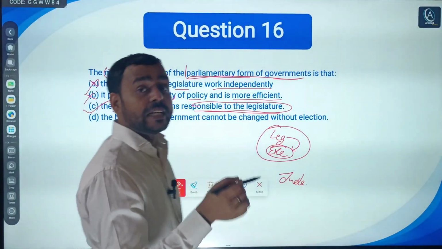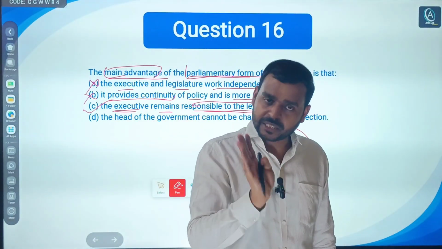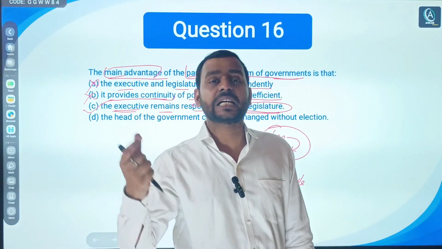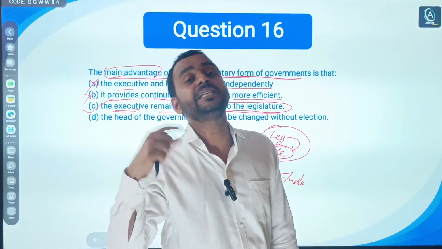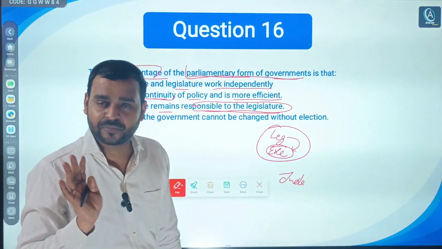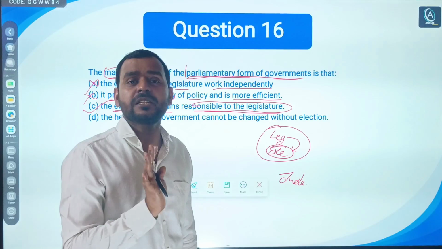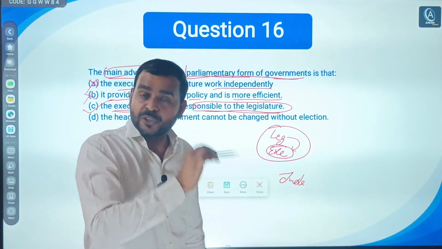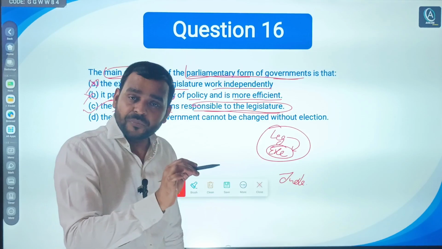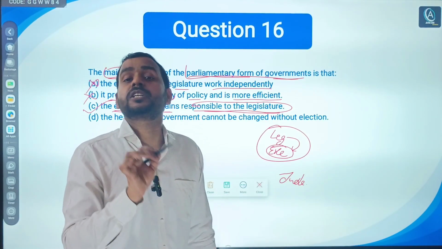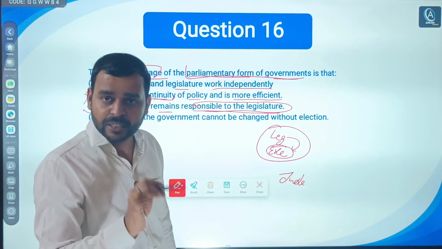Right? Legislature in general, listen. The term parliament or legislature can be used, but in general. In particular, it is Lok Sabha. In general, it is the legislature, because Lok Sabha is part of the legislature. So in general, you can say the executive is responsible to the parliament or legislature, and in particular, the executive is responsible to the lower house, that is Lok Sabha.